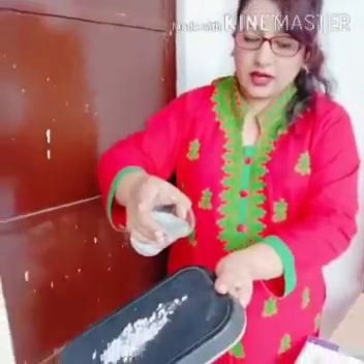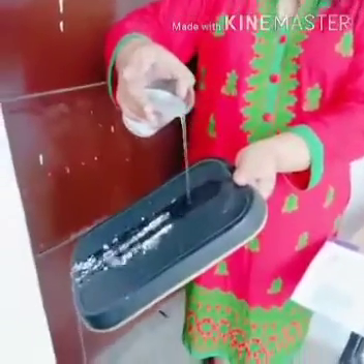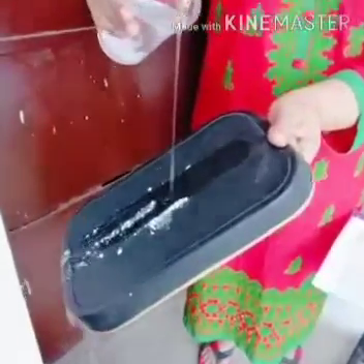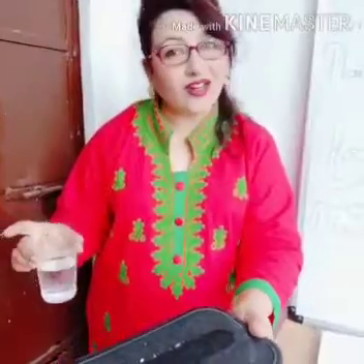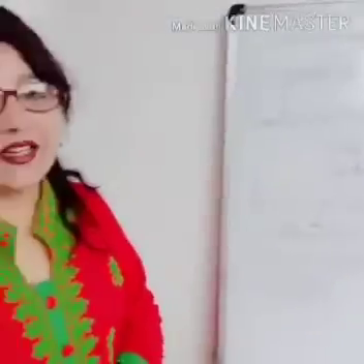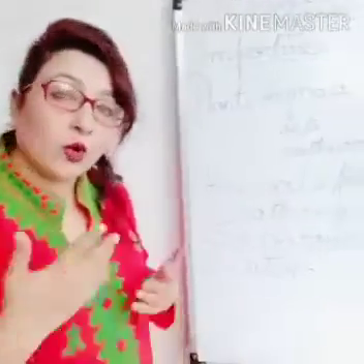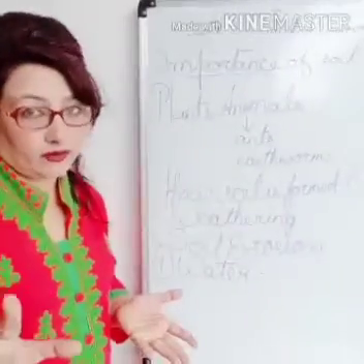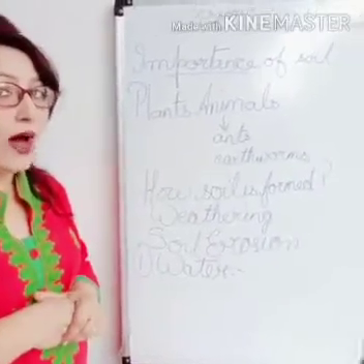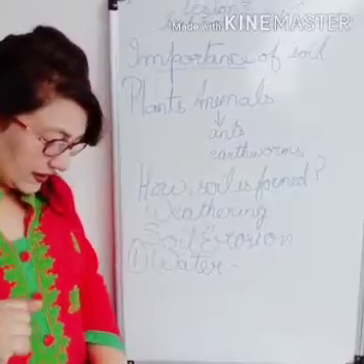Now you just see the flowing water. What is happening over here? The soil is being carried away along with the flowing water. Hope you have understood how the flowing water carries the soil away with it. Alright, I hope I have been clear in making you understand.